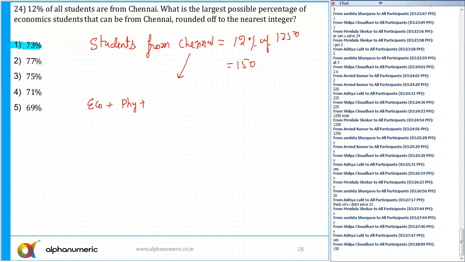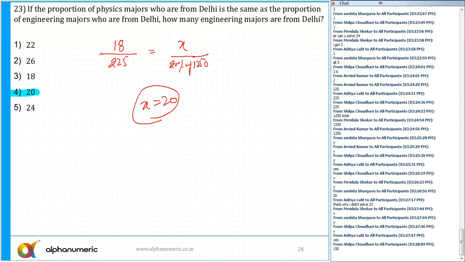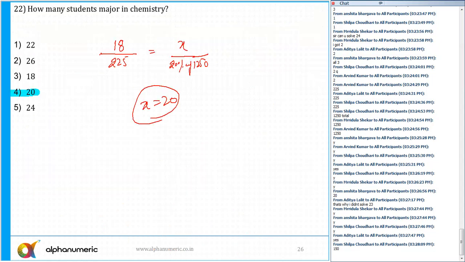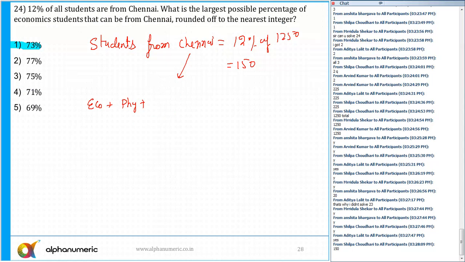And other areas also. If I go back here, what other majors are there? Economics, engineering, physics, mathematics. So economics, physics, engineering, and maths, and so on. The total number of students in all these categories has to be equal to 150.